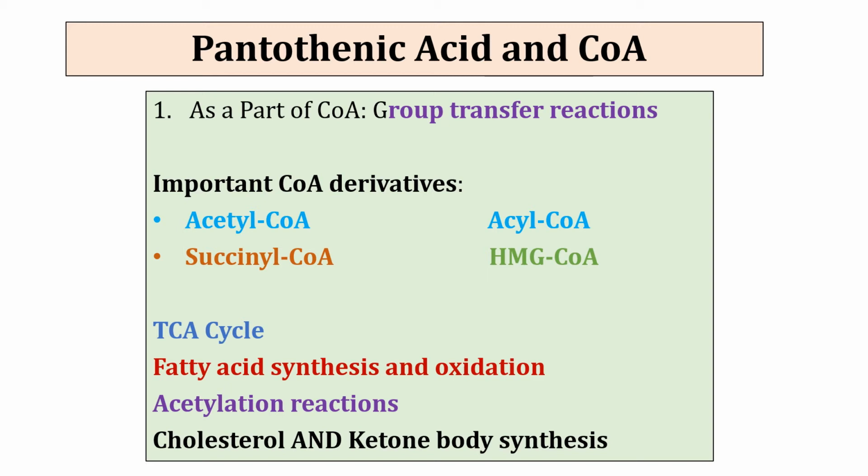Acetyl coenzyme A is also used for cholesterol synthesis via formation of HMG coenzyme A. HMG coenzyme A is also a precursor of ketone bodies. So the various derivatives of coenzyme A, acetyl coenzyme A, succinyl coenzyme A, acyl coenzyme A, HMG coenzyme A, take part in various metabolic pathways like TCA cycle, fatty acid synthesis, beta oxidation of fatty acids, acetylation reaction, cholesterol and ketone body synthesis.